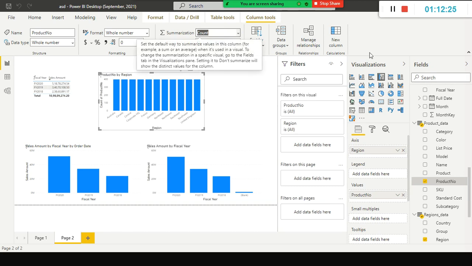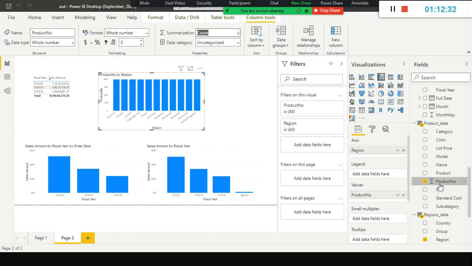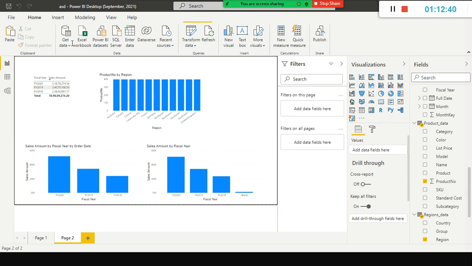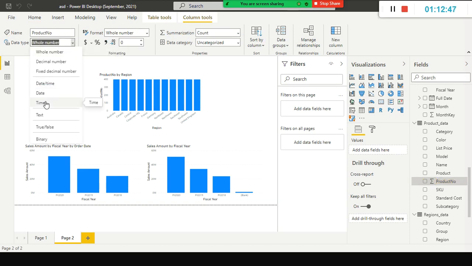Fine. So look here, I enabled the product number as a count. Here the summarization is count, right? Okay, let it be there. Or we can use count rows also. So let it be text.